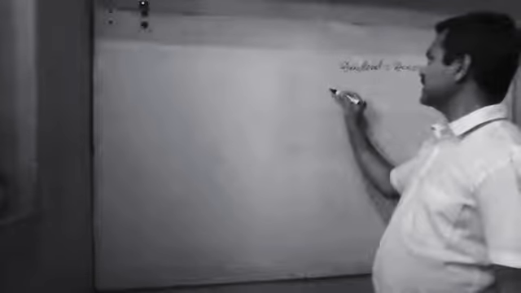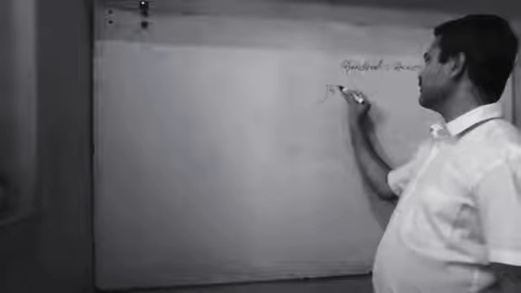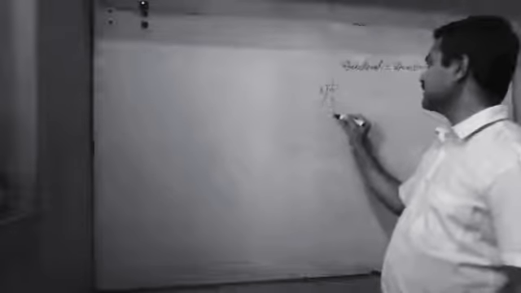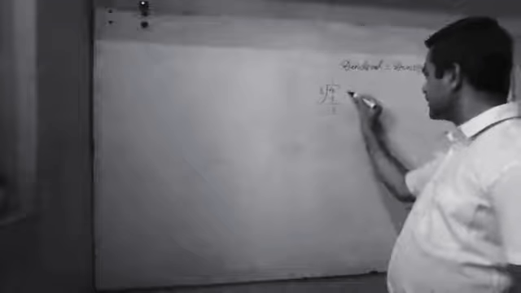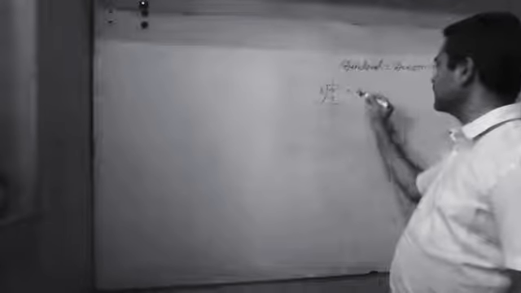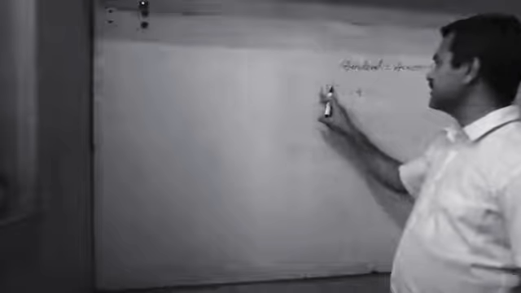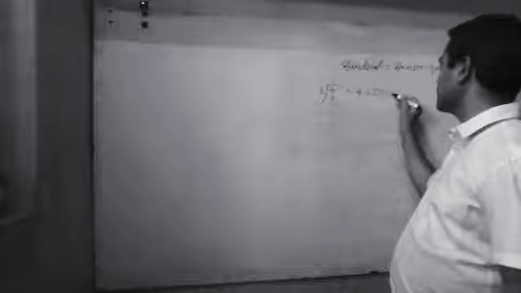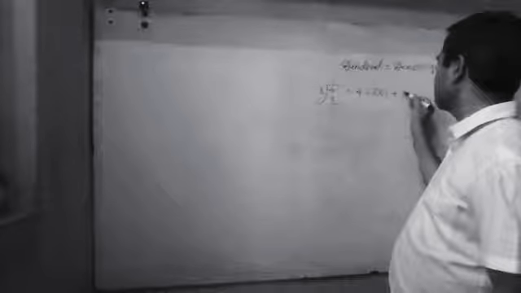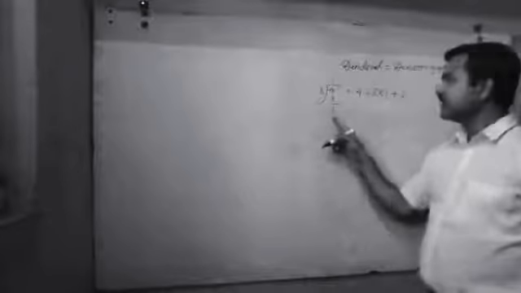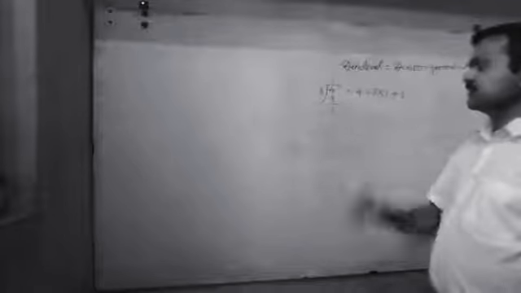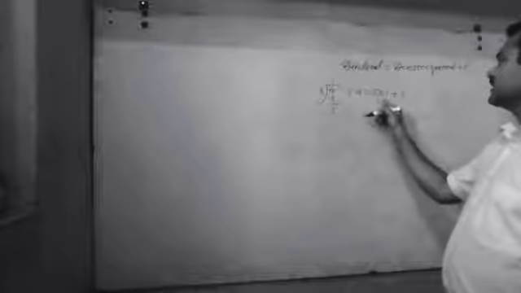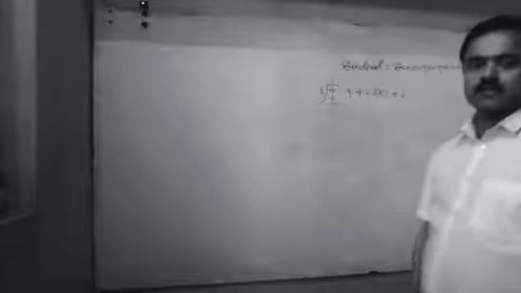For example, if you are dividing 4 by 3, then 3 1s are 3 and the remainder is 1. This may be written as 4, the dividend, equals divisor 3 into quotient 1 plus remainder 1. Here the remainder is 1, divisor is 3, quotient is 1. So it can be written as dividend equals divisor into quotient plus remainder.